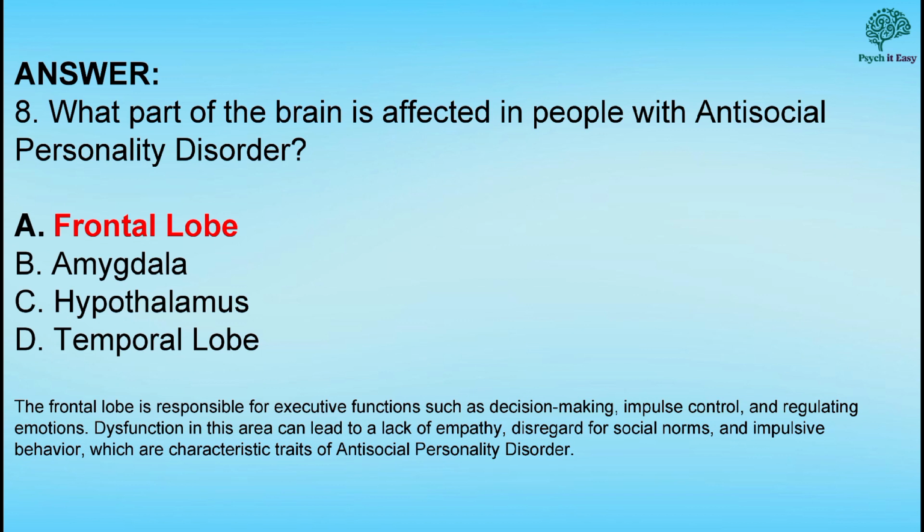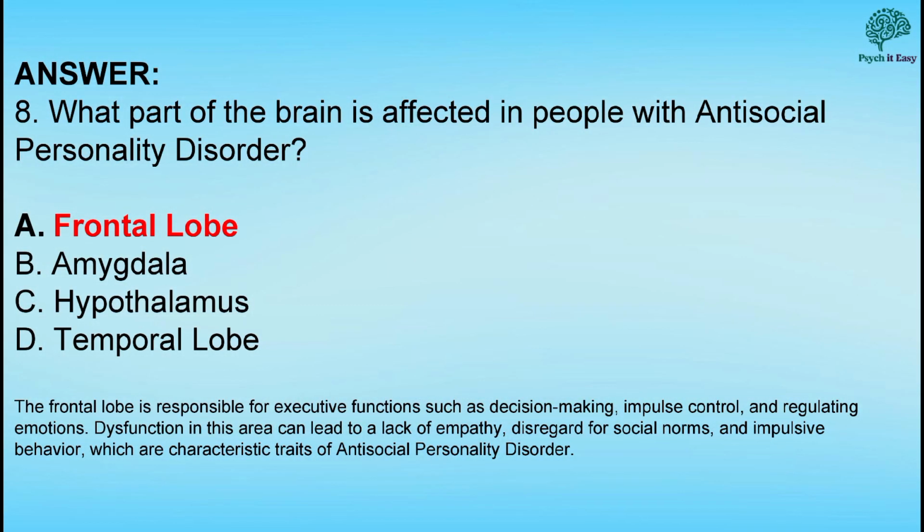The frontal lobe is involved in executive functions such as decision-making, impulse control, and emotion regulation. Dysfunction in this area can contribute to the characteristic symptoms of antisocial personality disorder, including impulsivity, lack of empathy, and disregard for social norms and rules.